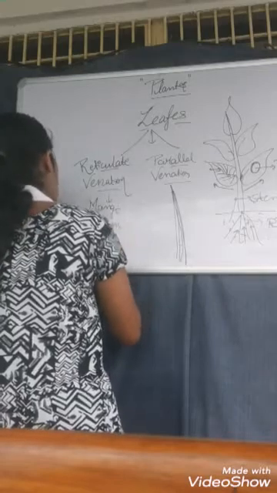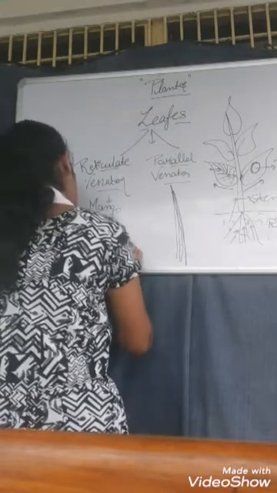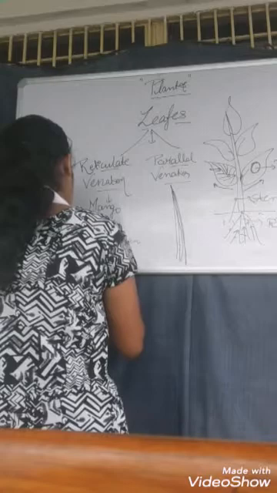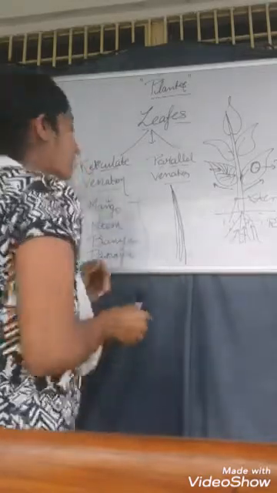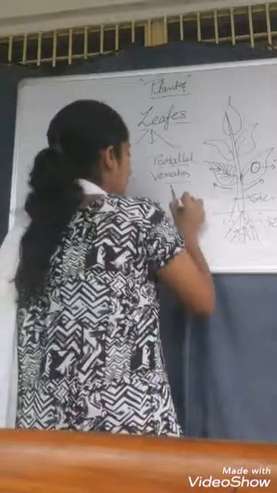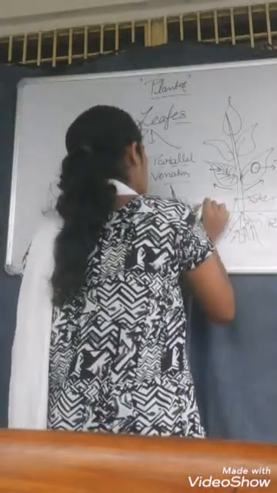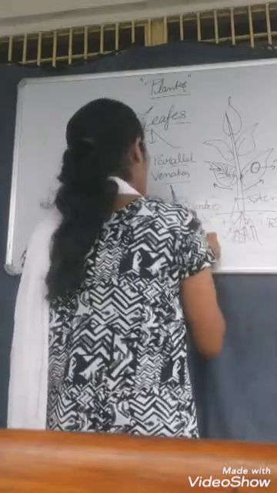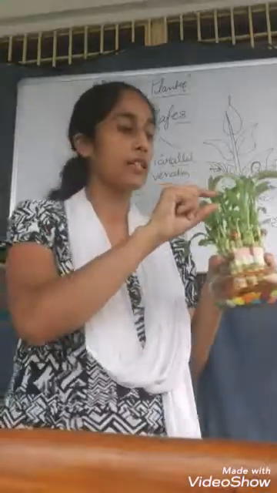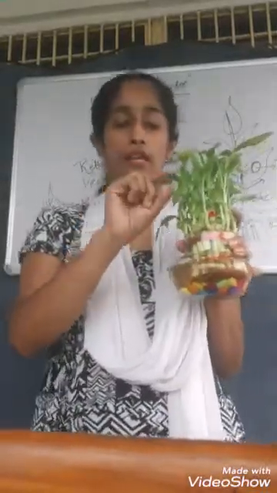If we talk about examples, you can take the example of mango for the reticulate venation, neem leaves, banyan leaves, and papaya leaves. They all have the reticulate venation. But when we talk about the parallel venation, we take the example of the bamboo tree. Like in this plant also, you can see there are several parallel veins here. Here, students, you can see in these leaves.